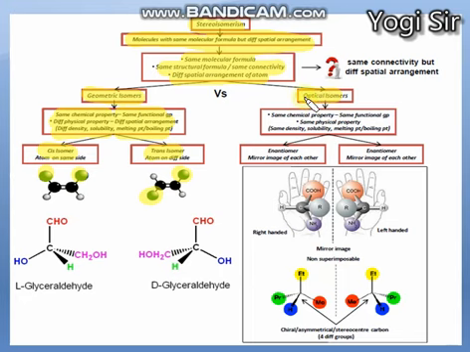Similarly, the second major part is optical isomerism. In optical isomerism, they have the same chemical properties, even the same functional groups. Also they have the same physical properties like density, solubility, melting point, boiling point. But in cis-trans isomers they have different physical properties. Here they have identical physical properties, and they are divided into two types. One is enantiomer, meaning mirror image of each other.